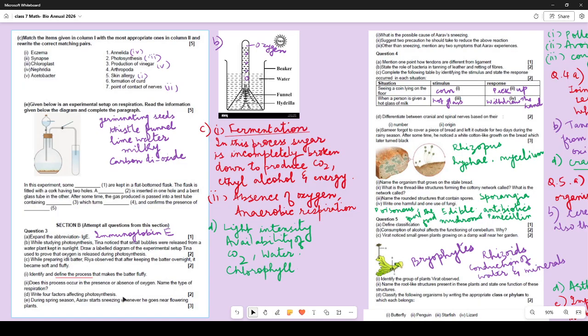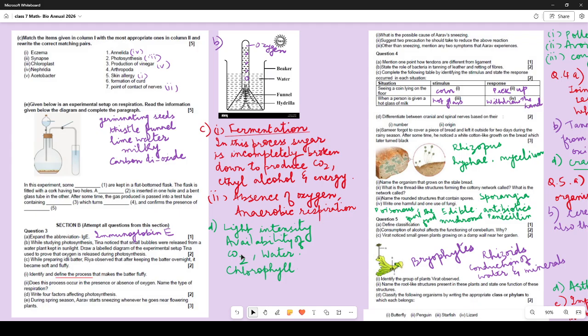Write 4 factors affecting photosynthesis. So 4 factors you have to write, and at least 2 write in a little bit of detail, right? So like light, how do they affect? You cannot just write them light intensity. What do you mean by light intensity? So you have to mention, as light intensity increases, photosynthesis increases.